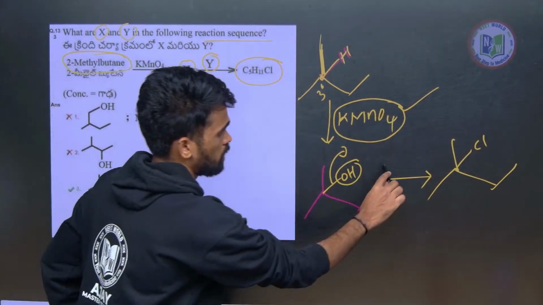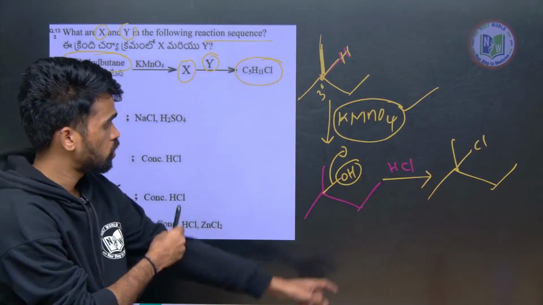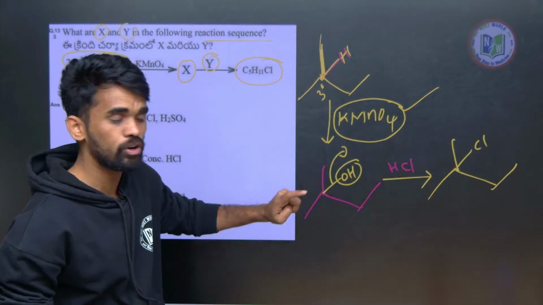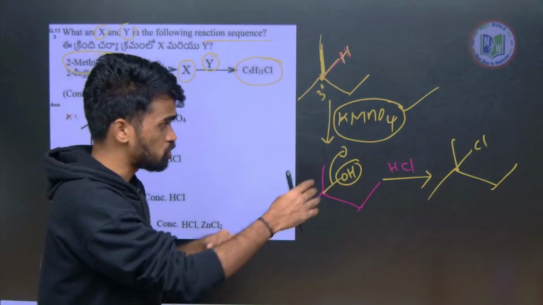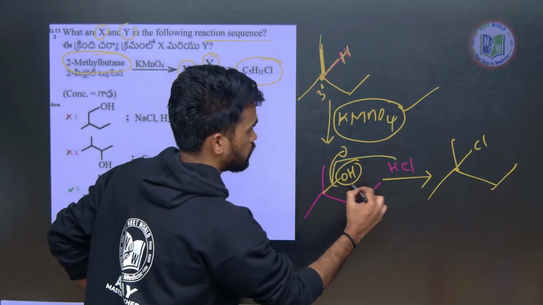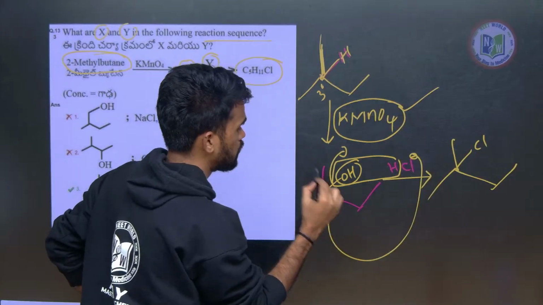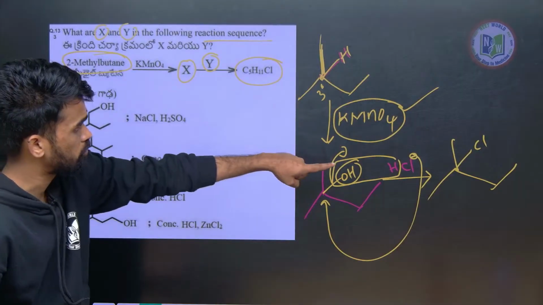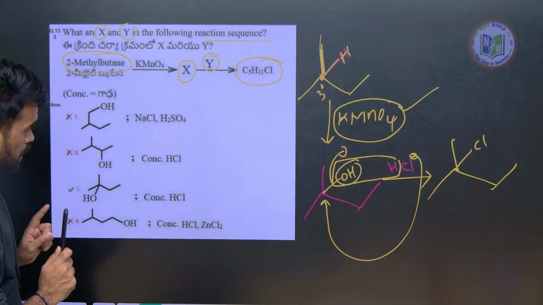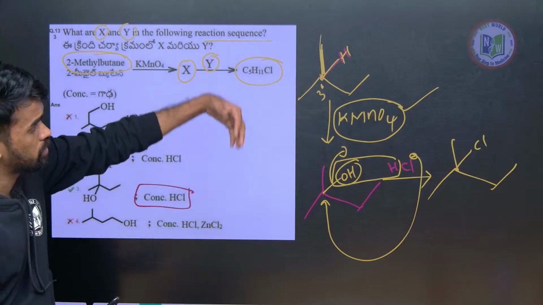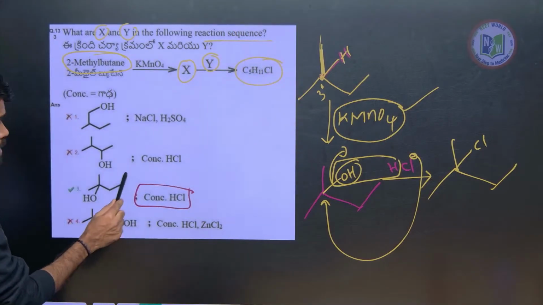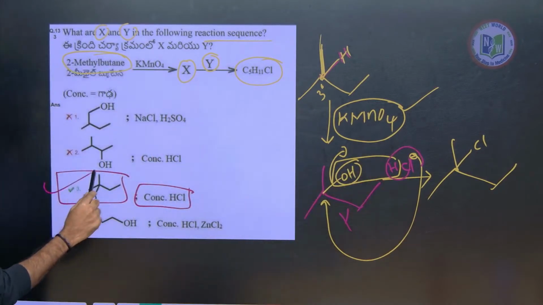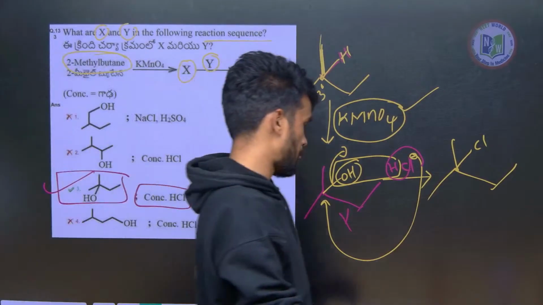It means if I use some strong acid, then this OH and H plus, water is removed, and Cl minus is the incoming nucleophile. So this is a substitution reaction. By removing this water, this Cl minus will attack here, by SN1 mechanism we will get the final product. That's it. So what is our Y? Here it is concentrated HCl, and X is this one, I told you. This is X, this is our Y. So we have option number 3. I hope this is also clear.